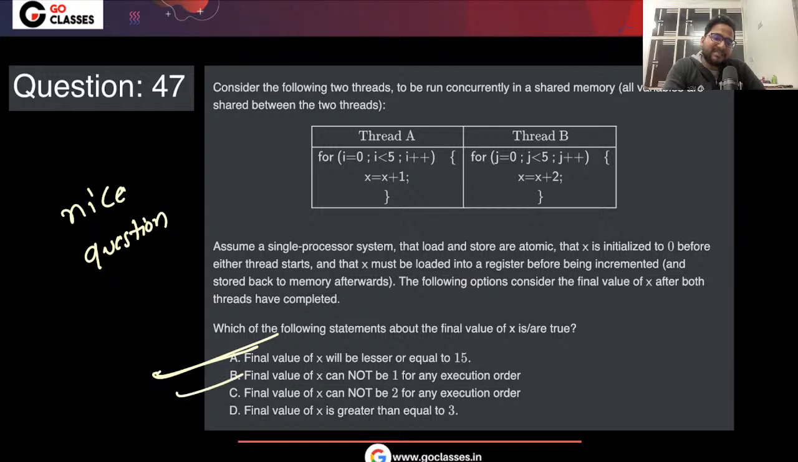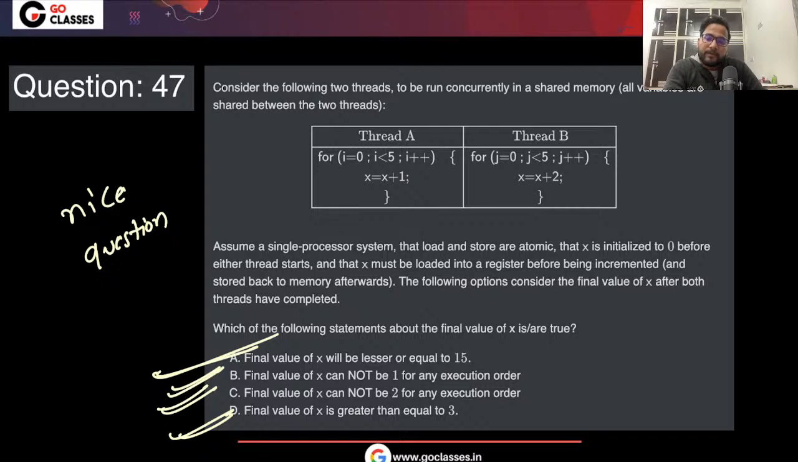So the correct answer is A and B. Sorry, A and D. Final value of x is greater than... What is the correct answer? Okay, minimum is 3. It cannot be 1, cannot be 2. Yes, the correct answer is A, B, C, D. All are actually correct here. But how to solve for this question?